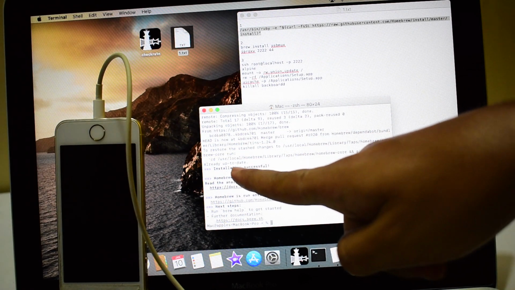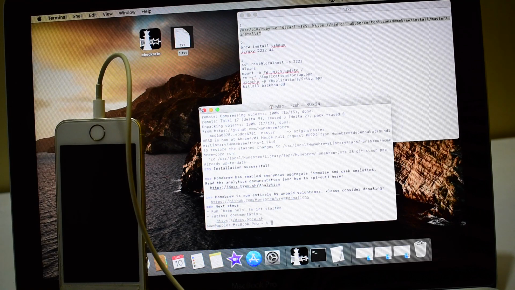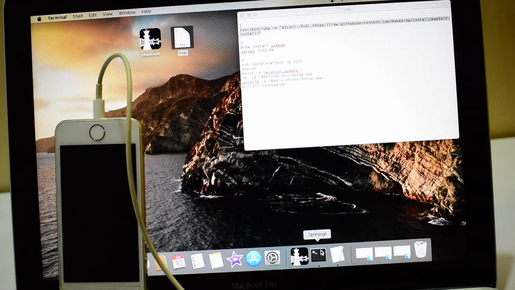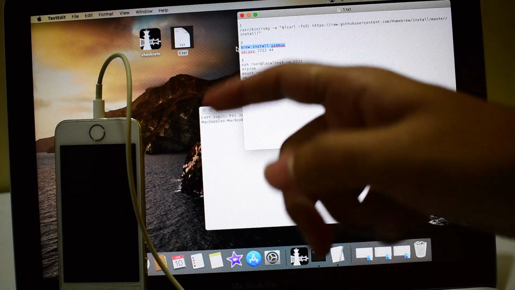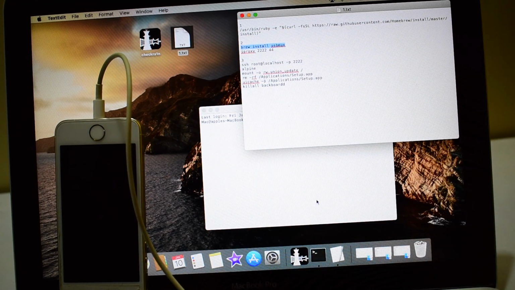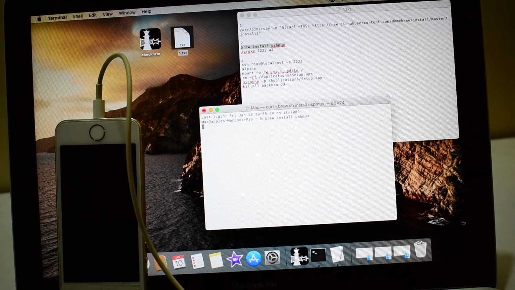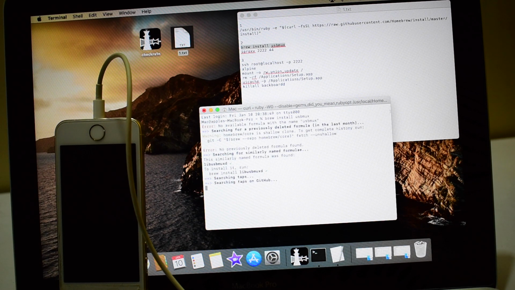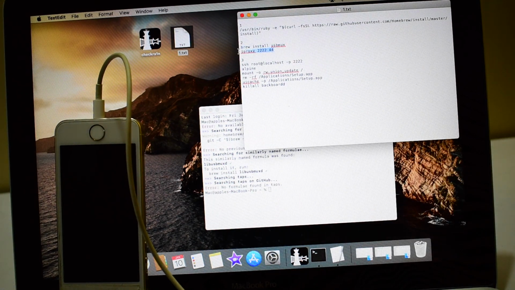As you can see, it says installation successful here. After you get this message, you have to close this window and open new terminal window to copy paste the second command. Copy paste the step 2 command and click on enter or the return key. Once you get this, you have to copy paste the next command.